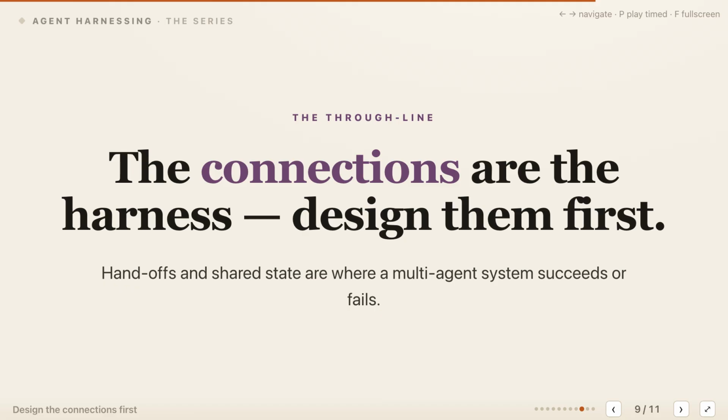The through line is simple. Design the connections first. Handoffs and shared state are where separate agent actions become coordinated work, but they are also where systems lose information and intent. That makes the coordination layer part of the harness, not an afterthought surrounding the models. Each model reasons inside its assigned role, while the harness defines what moves between roles. It checks the boundaries and preserves the state those agents need to operate as one system.